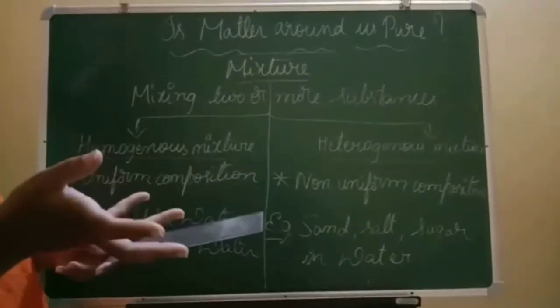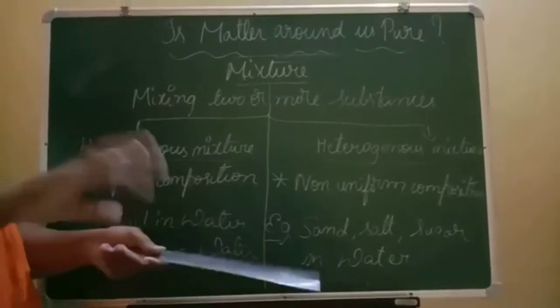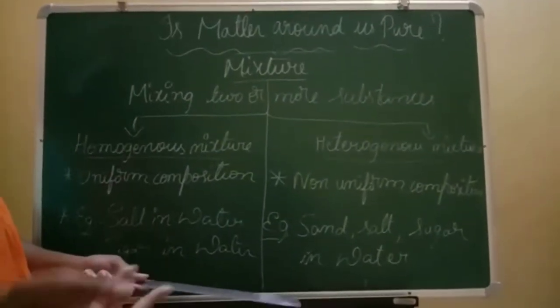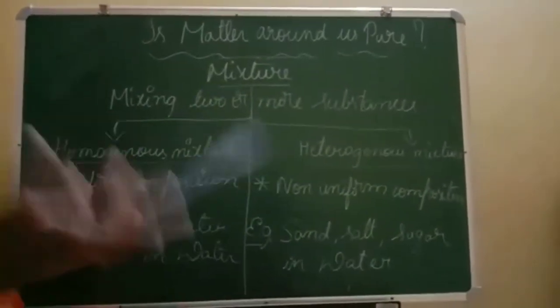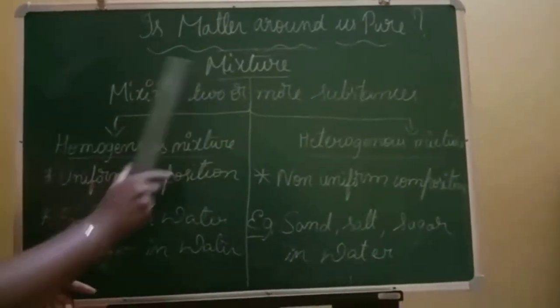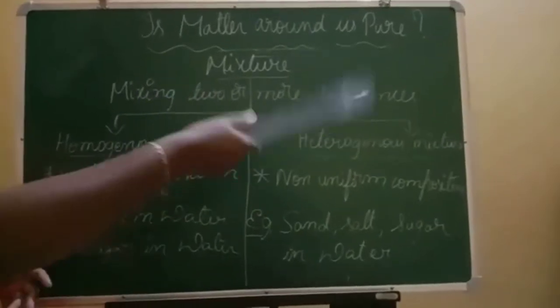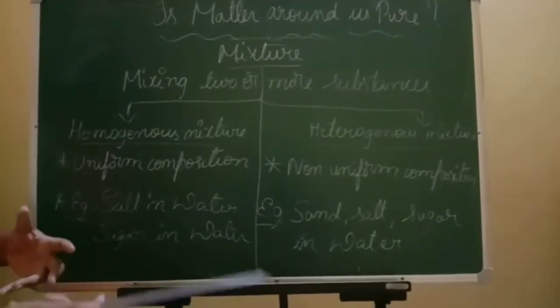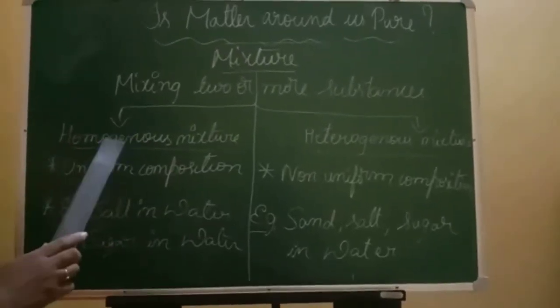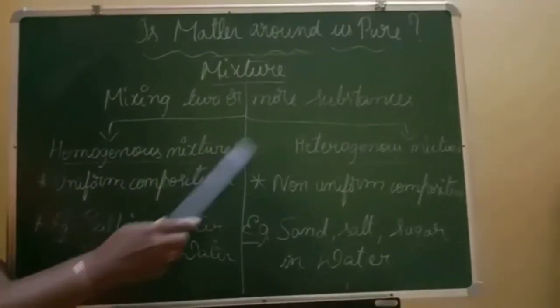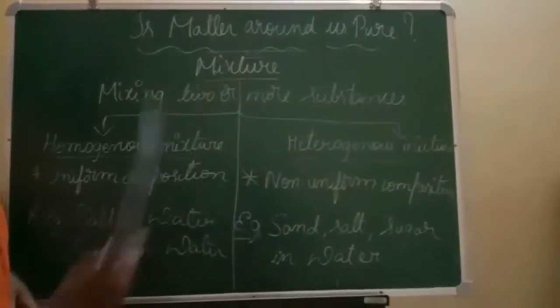So what does mixture actually mean? It is a mixing of two or more substances. In a bakery mixture also we find two or more substances mixed to form a mixture. Same way here also we are mixing two or more substances to form a mixture. Now this main mixture is divided into two different types: one is homogeneous mixture and the other one is heterogeneous mixture.